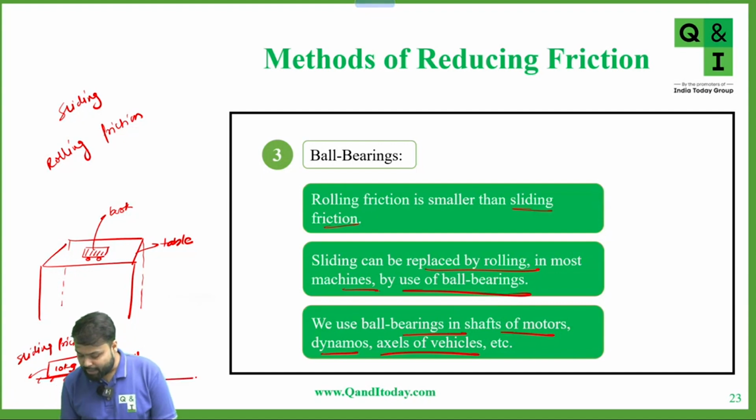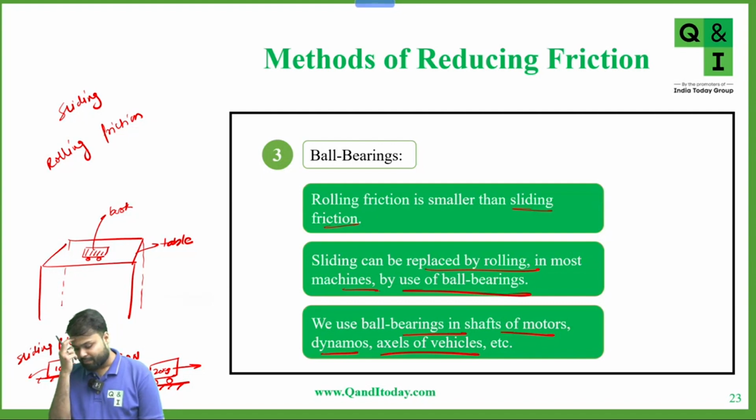Very good. Now tell me, if we are on the same ground and we have the same bag, but this time at the bottom of the bag I'm adding wheels. Now to pull this bag, the physical effort we put will be less, because due to the rolling structure of the wheels we are easily able to push it. Very good. So that's the difference between sliding and rolling friction.